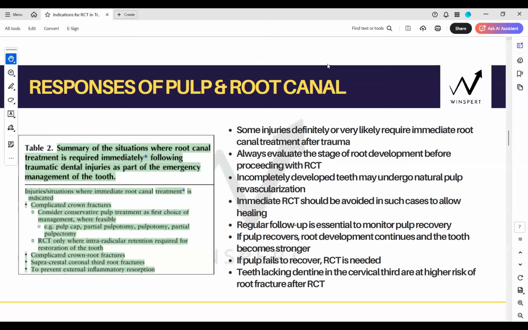Then any supracrestal, above the crest of the bone, coronal third root fracture, again mature or immature, will require immediate RCT, and any situation where external inflammatory resorption has to be avoided, which includes table 3. Table 3 now has two distinct factors, immature and mature. Before I show you, I want you to recollect from memory with me. Immature had two injuries in that table 3. What were those? Intrusion and avulsion with crown fracture. Yes or no?